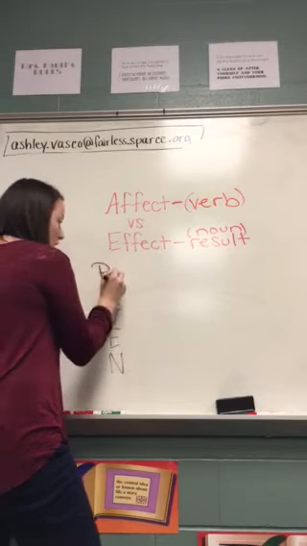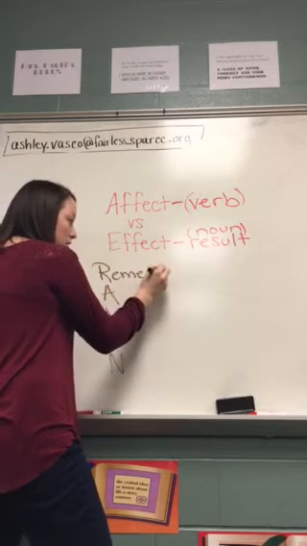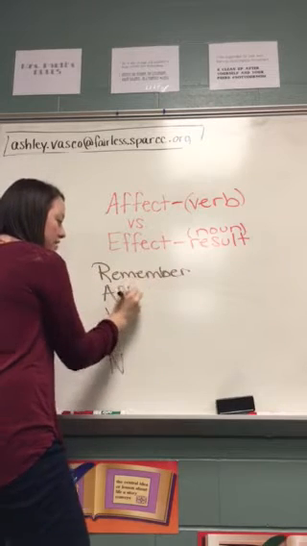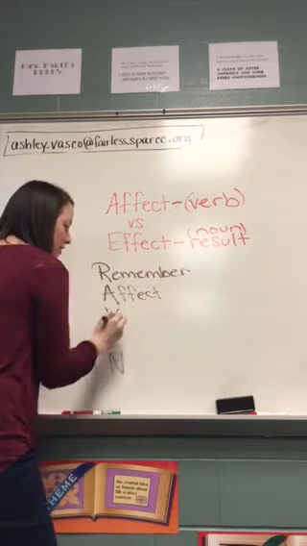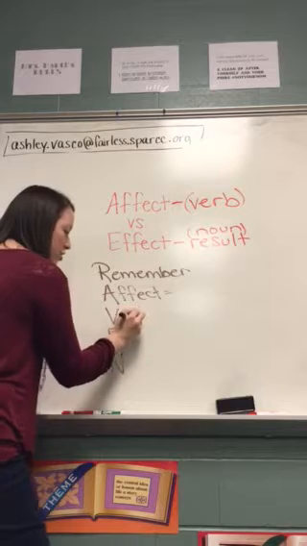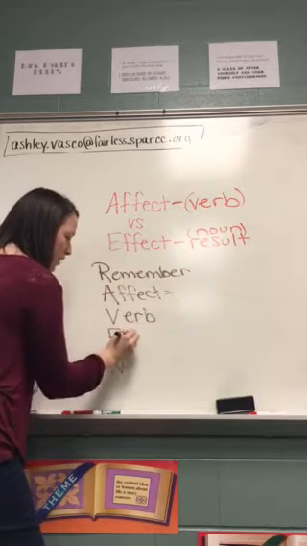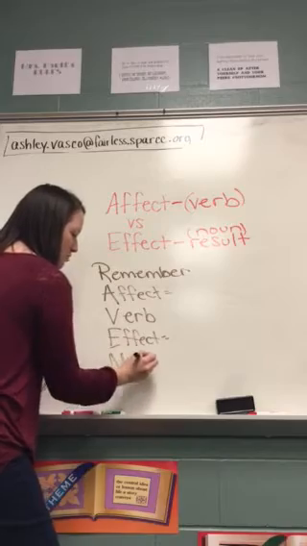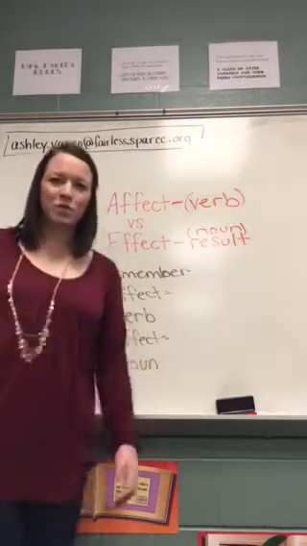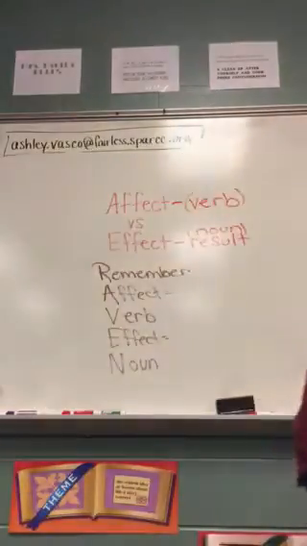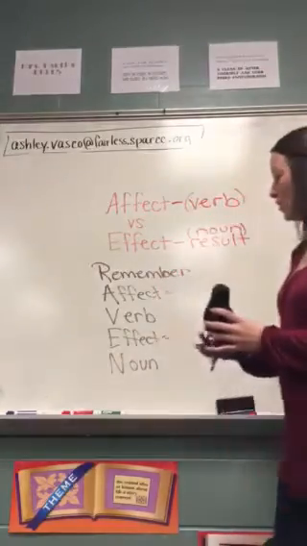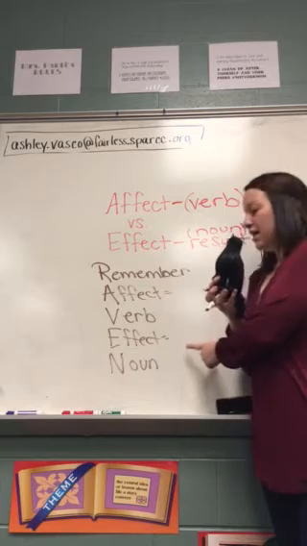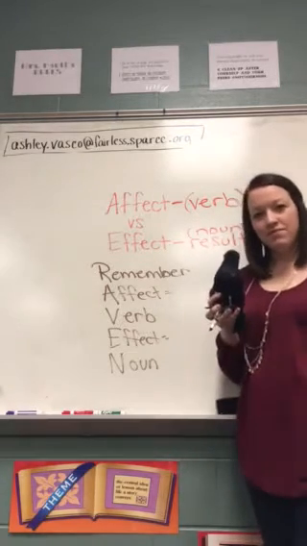R stands for remember: affect, with an A, equals verb. Effect with an E equals a noun. Boom. So that is how our friend here, Mr. Poe, can help us remember that affect is used as a verb, effect is used as a noun.